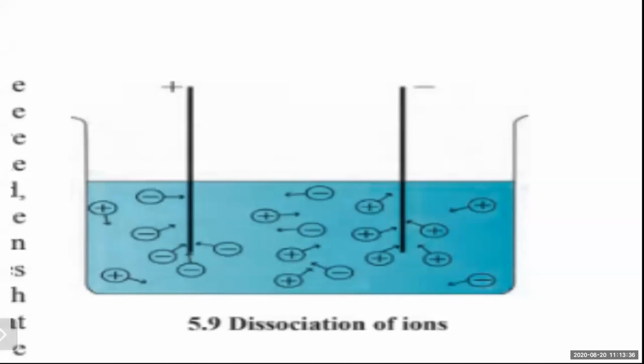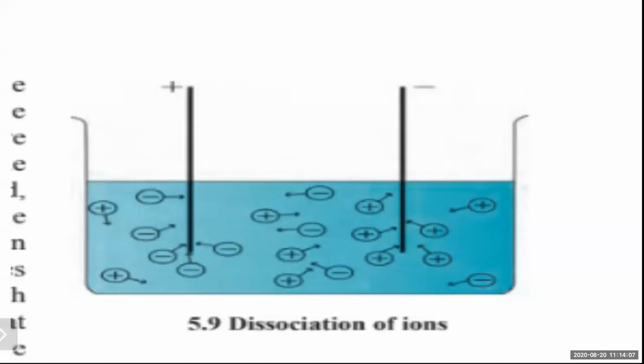The movement of ions in this solution towards the respective electrodes amounts to the conduction of electricity. If the attraction is more, the conduction of electricity will be more.